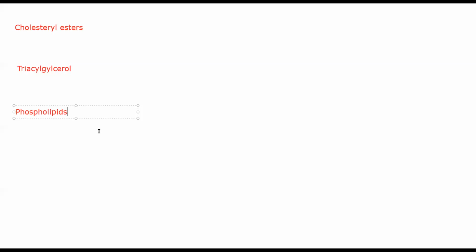Now for example, if I take triacylglycerol, whenever pancreatic lipase, so the pancreatic enzyme that works on these components of lipids, will be pancreatic lipase. So lipase will be something that will break down lipids. That is why it is called lipase. Now triacylglycerol, when acted upon by pancreatic lipase, you will get, so let's write it here. So upon the action of pancreatic lipase, you end up getting two monoacylglycerol molecules.